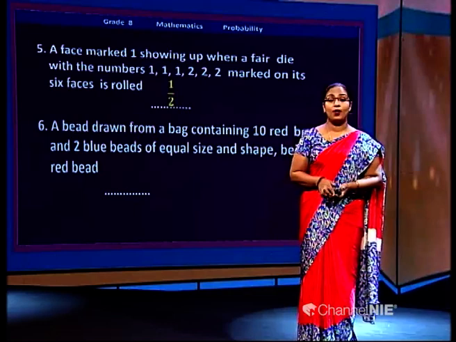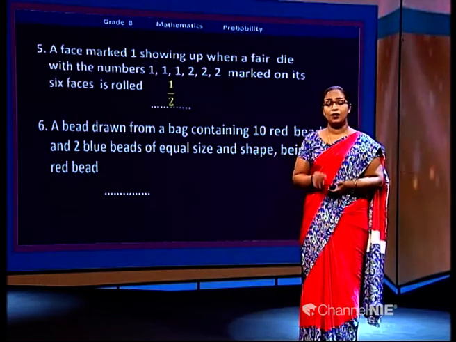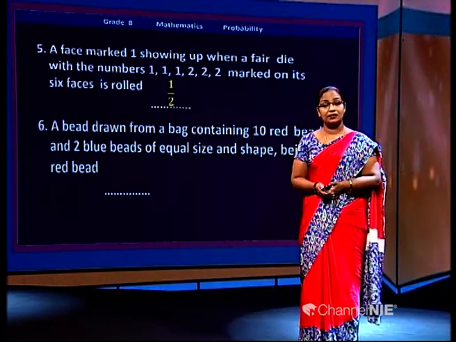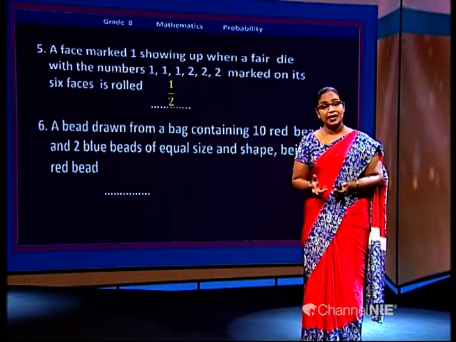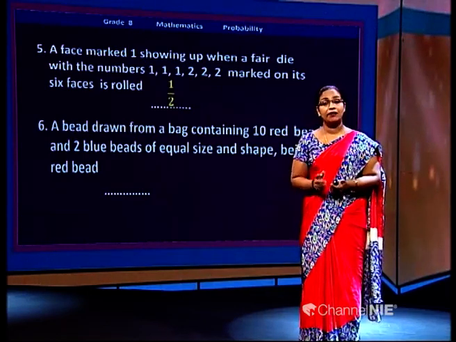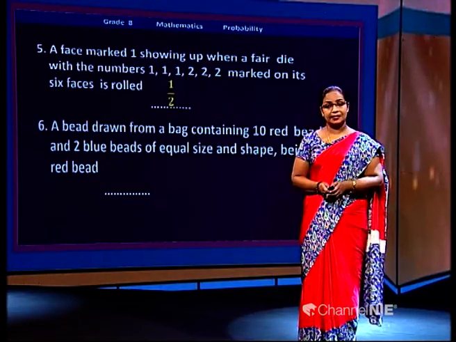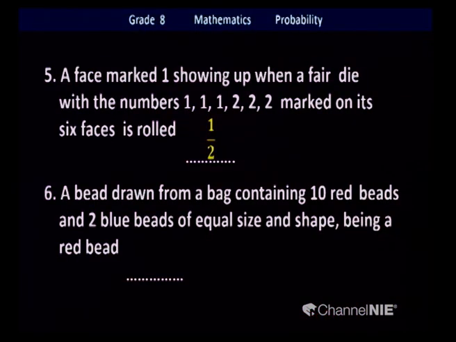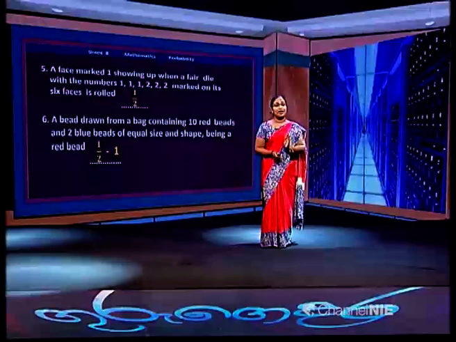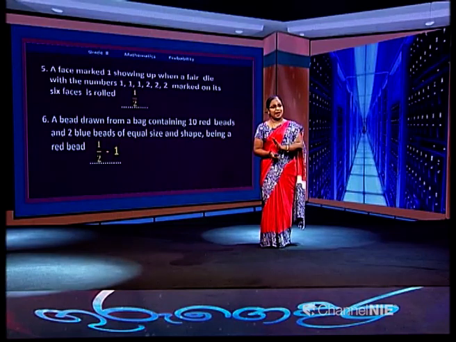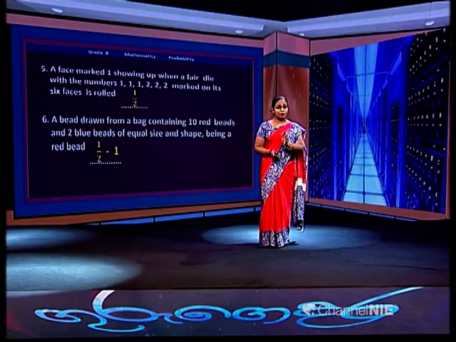So where is the range? We have to rate this with a range. It is more likely to happen, getting a red bead. So how do you rate this? Yes, it's more likely, so the rate will be between half and 1. More than half, not exactly 1, because we have some blue beads too.